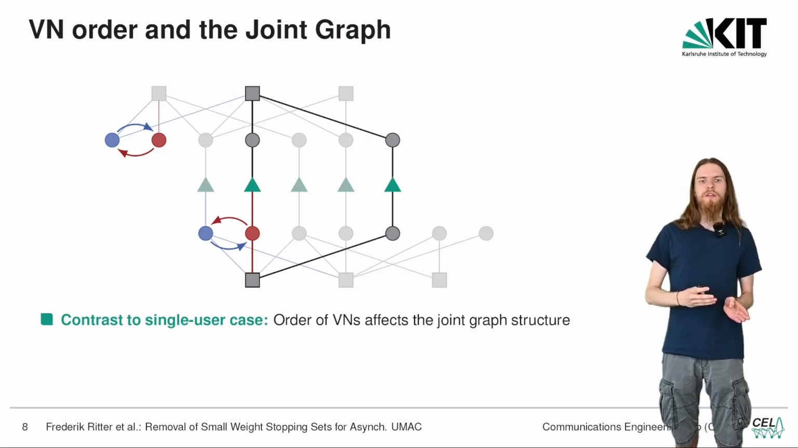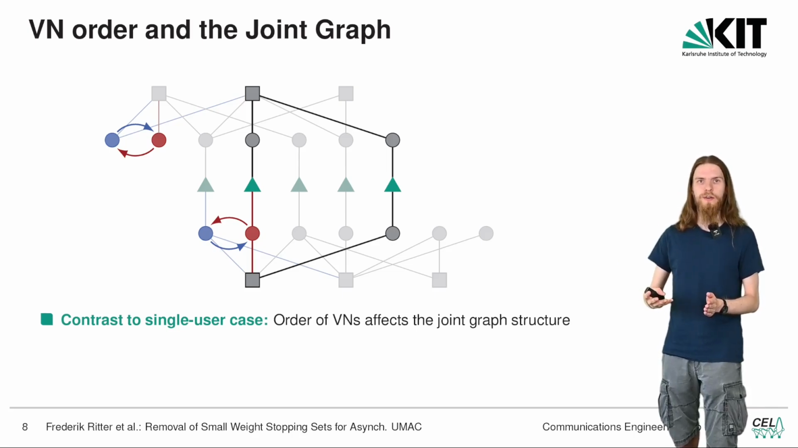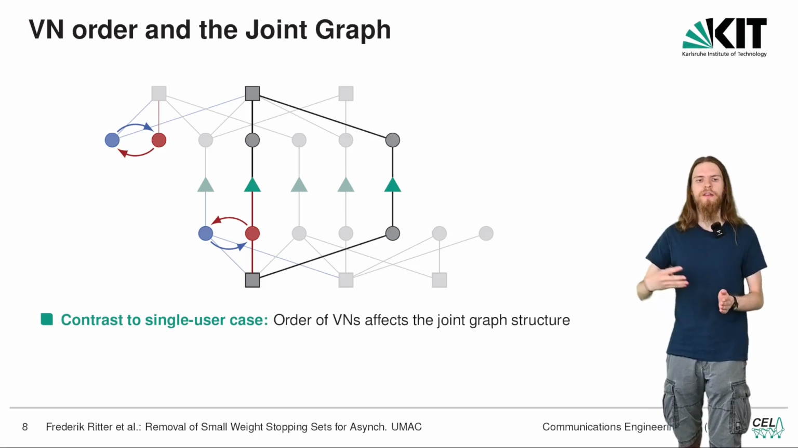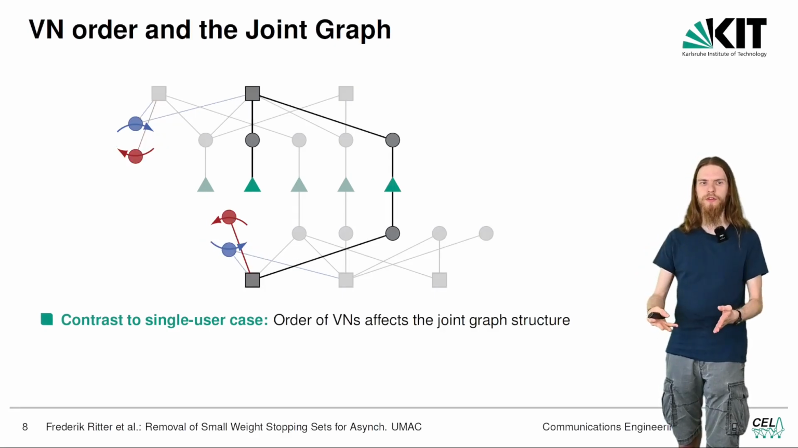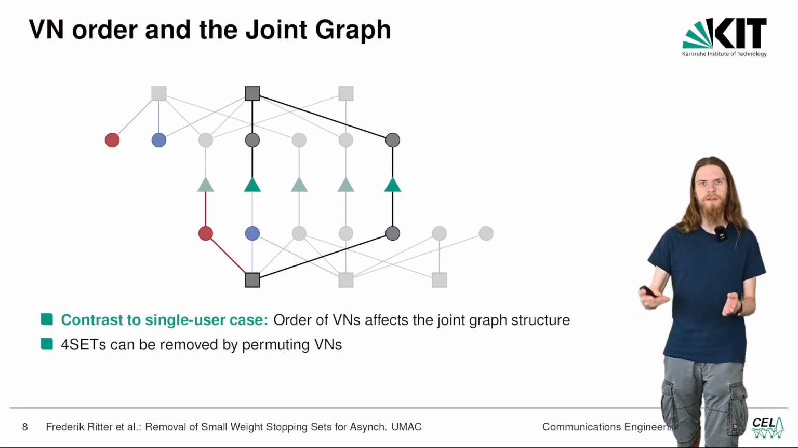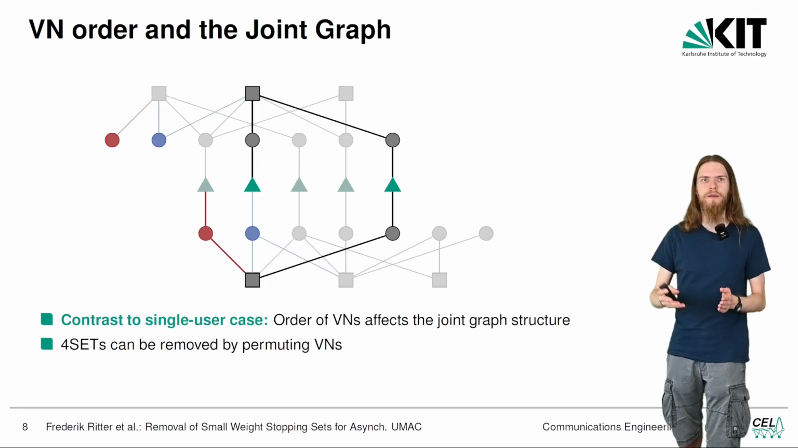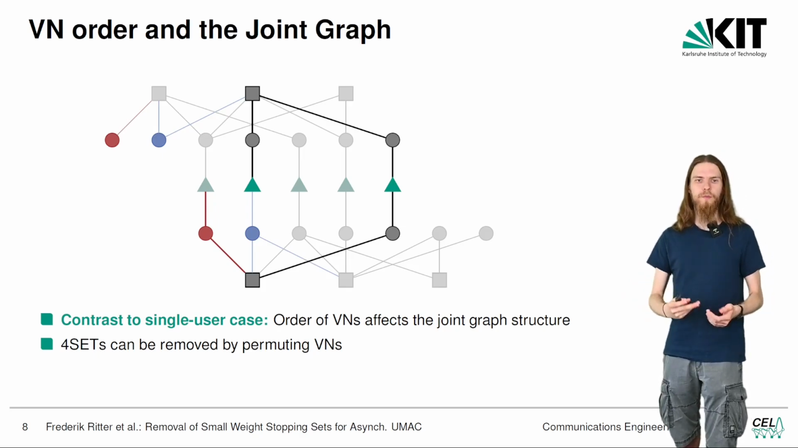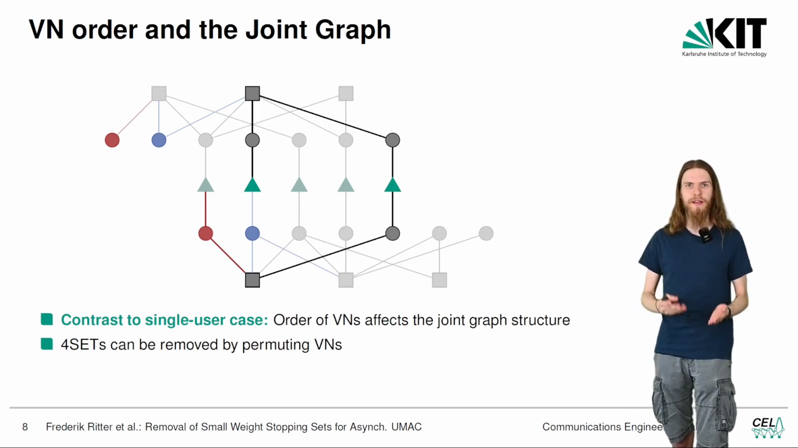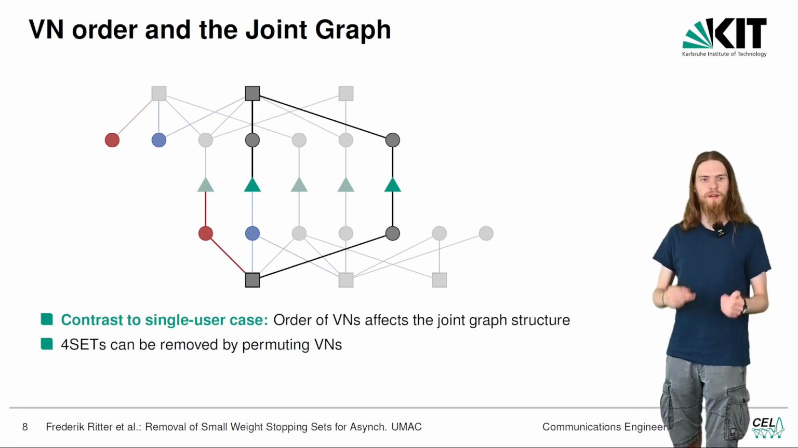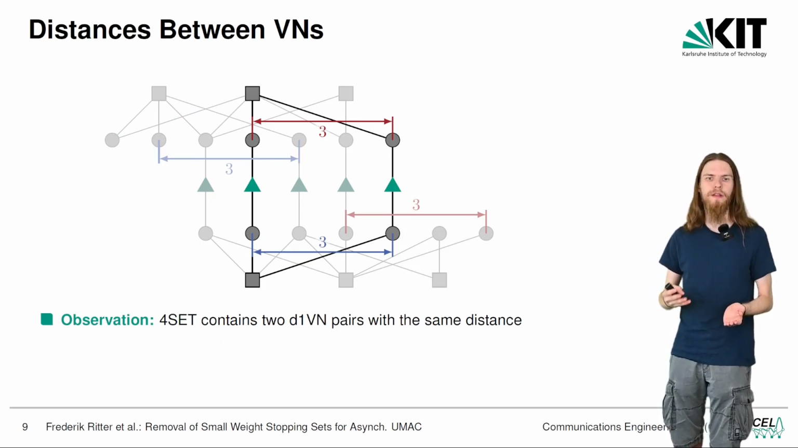Another difference to single user decoding is that while in single user decoding the order of degree 1 variable nodes, or variable nodes in general, is not significant, in 2-user asynchronous decoding the order of variable nodes is very much significant. For example, if we switch the order of these 2 variable nodes, we can see that we have effectively removed the 4 set. This means that not only is the order of variable nodes important, but we can even remove 4 sets by changing the order of variable nodes, and this is exactly how we propose to remove 4 sets in our paper.